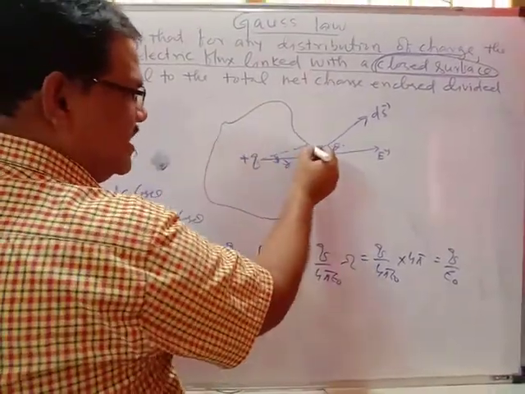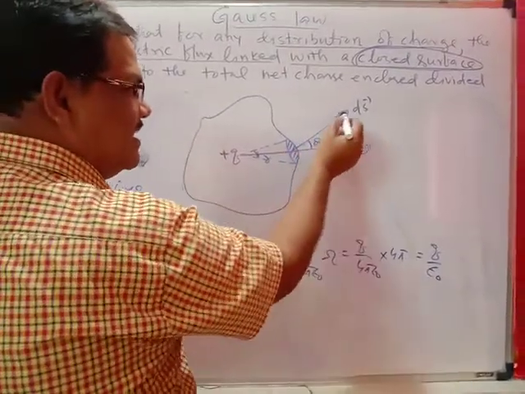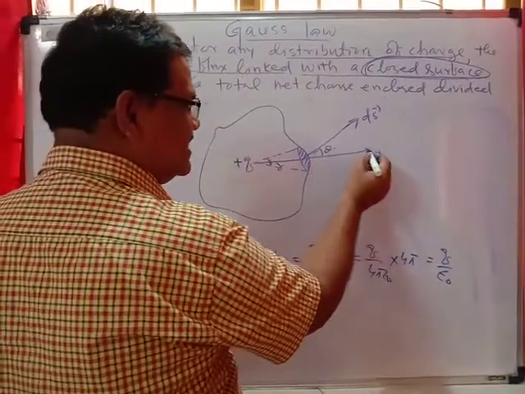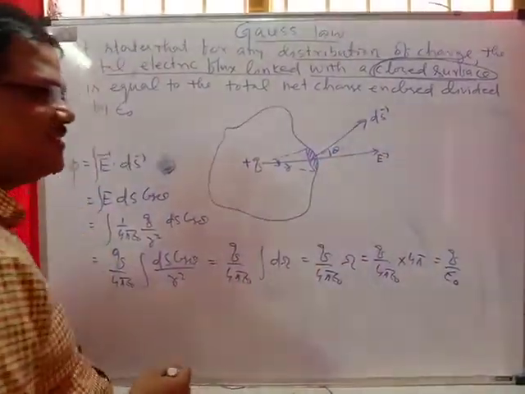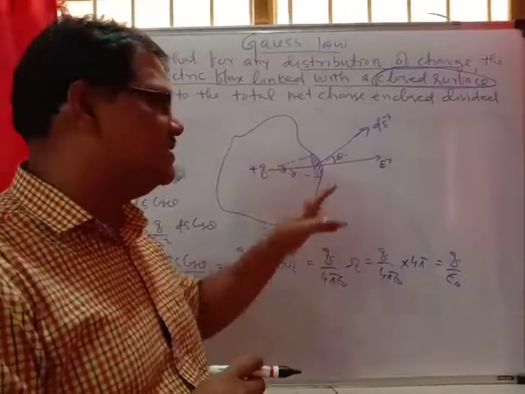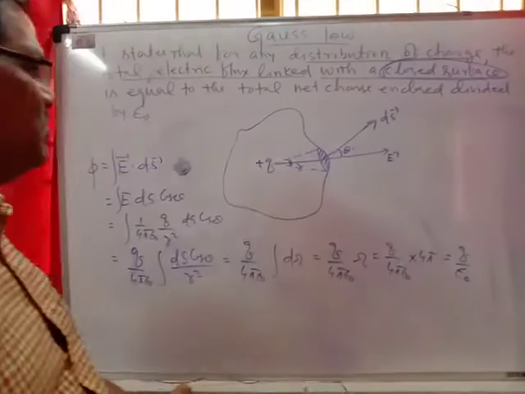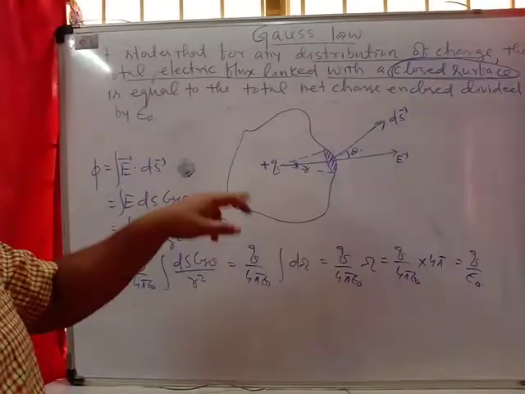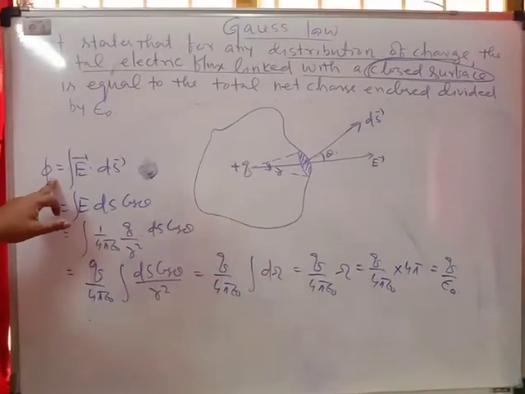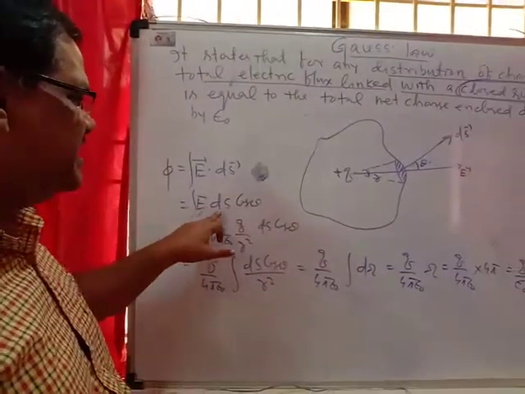At this point, dS is the elementary area and dS vector is the area vector, and the electric field is directed along this direction. Because dS and E vector are not in the same direction, whereas in the case of the spherical surface they were in the same direction, the angle theta comes into play. So what will be the electric flux linked to the closed surface? The electric flux phi equals the integration of E vector dot dS vector, which is equal to E dS cos theta.